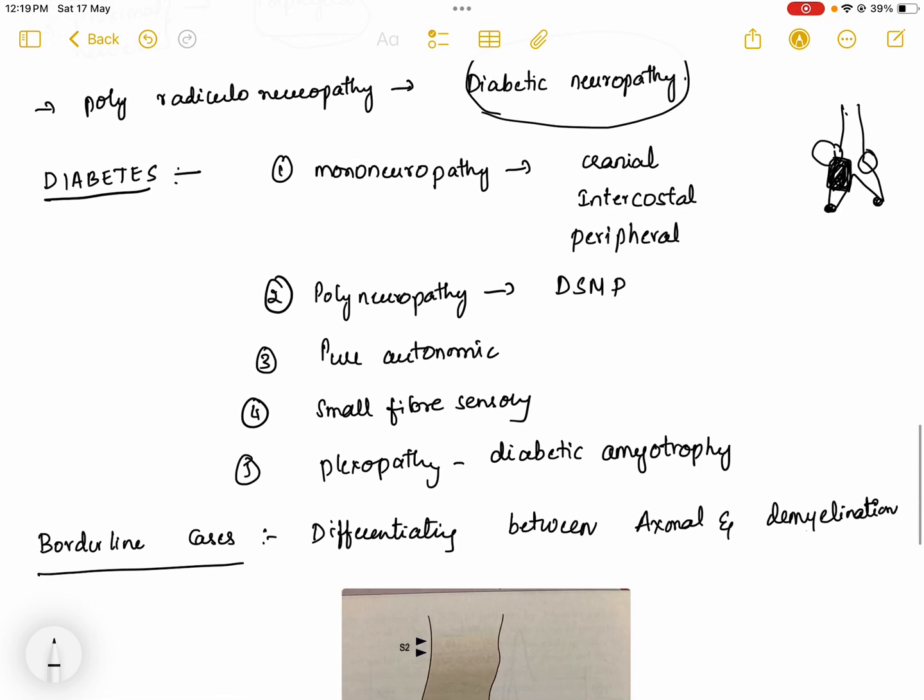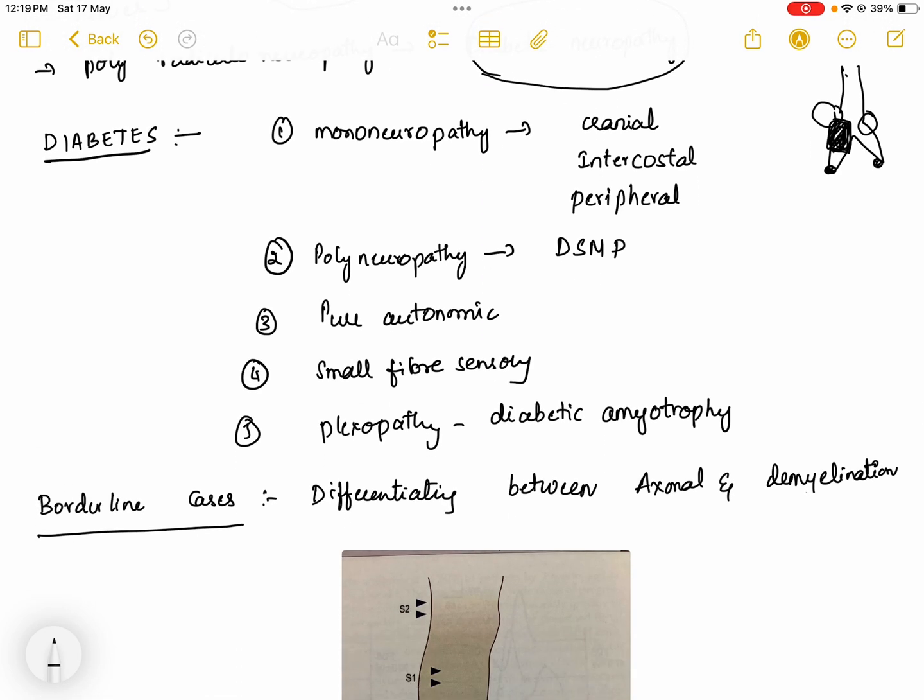Now coming to diabetes, the prototype, the first important cause for axonal polyneuropathy is diabetes. So what are the types of neuropathies we see in diabetes? It's not only the single nerve that is involved, like mononeuropathy. Cranial neuropathies can be involved, like third nerve, sixth nerve, or facial nerve in mononeuropathy, or intercostal nerves like thoracic radiculopathy can present in diabetic mononeuropathy, or a single peripheral nerve can also be involved in diabetic mononeuropathy.